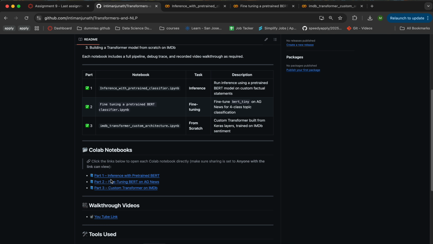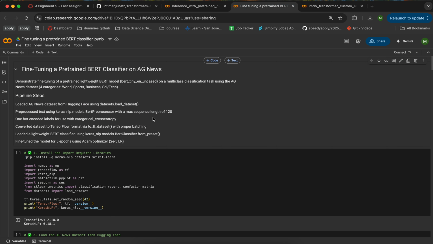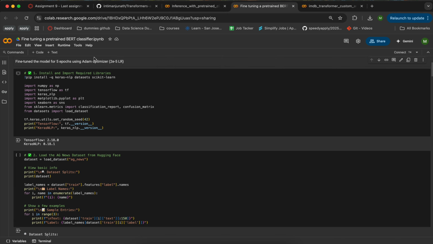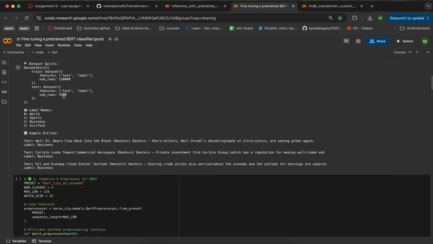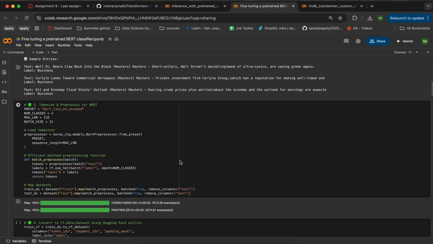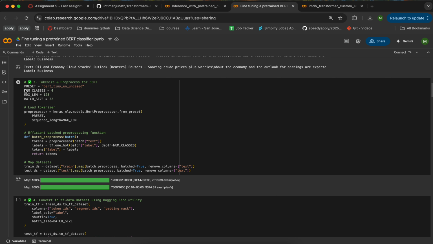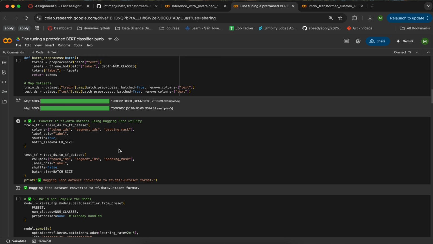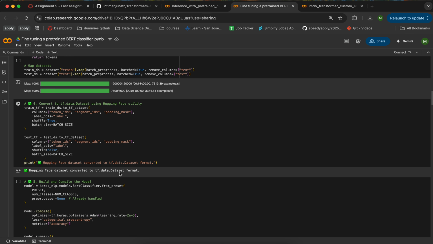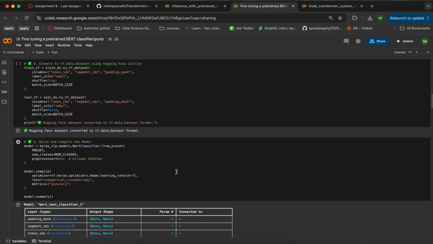Next we go on to fine-tuning the BERT model on AG News. It follows the same order: it imports the functions and loads the AG News dataset from Hugging Face. Once the dataset is loaded, we tokenize it with the pre-processing of the BERT model, and this is the number of classes and lengths. This is the model, and converting the datasets using the Hugging Face utility. And this is the part where we converted our dataset to tf.data.Dataset formats.